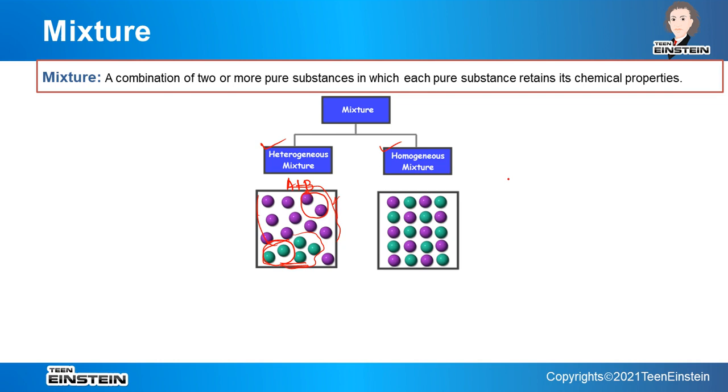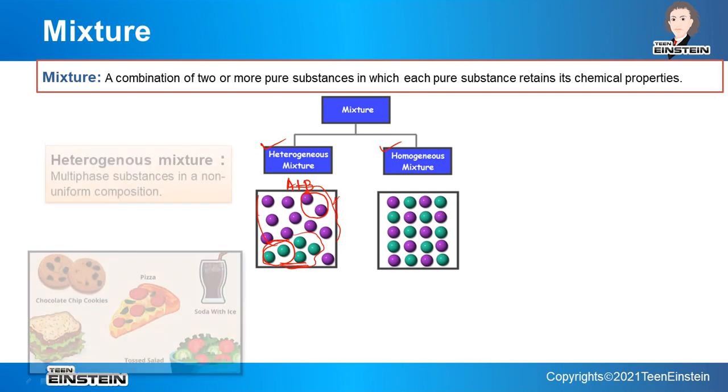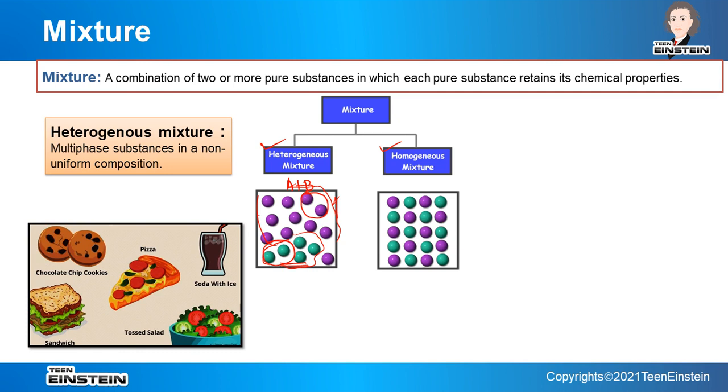But if it is homogeneous, from whatever portion we take some part of this mixture, it will always have the same number of A or B. So we will see some examples of heterogeneous mixture and also homogeneous mixture.